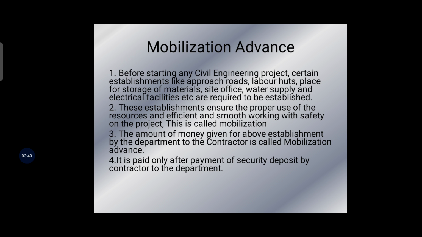Now the next one is mobilization advance. Before starting any civil engineering project, certain establishments are required, like approach roads, labor huts, places of storage of material, site offices, water and electricity facilities, etc. These establishments ensure proper use of resources and efficient and smooth working with safety on the project. This is called mobilization.